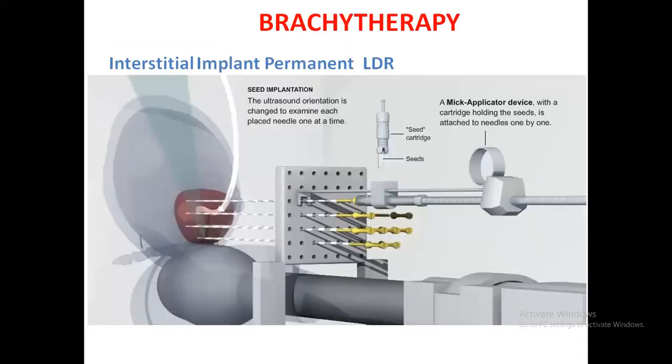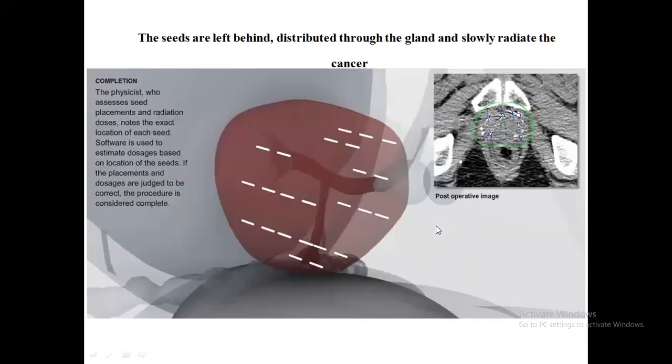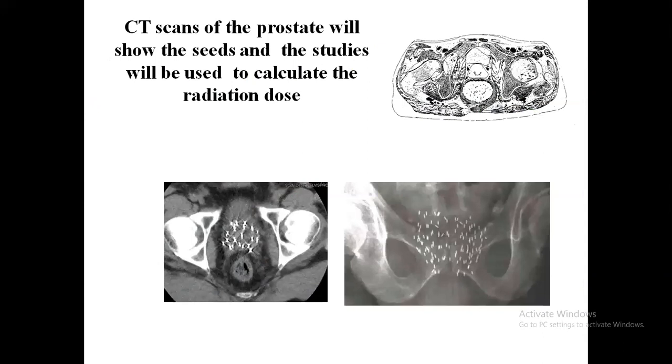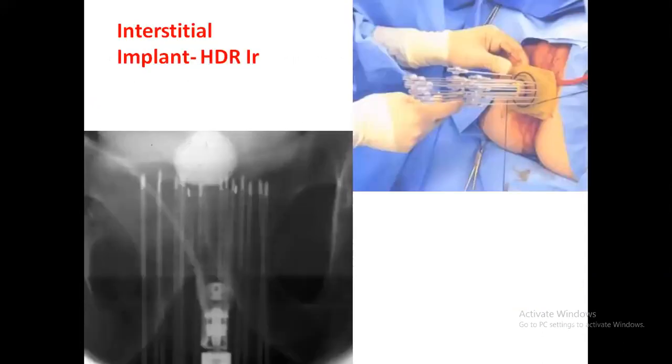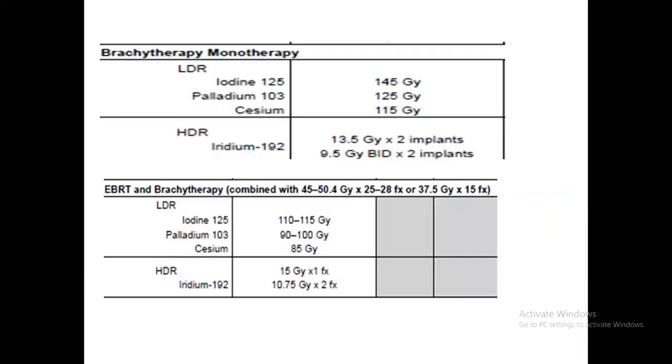Coming to brachytherapy, in interstitial implant, permanent LDR with seeds is used. The MIG applicator device is used, and here you can see that various small seeds are placed inside the prostate, and from there the radiation emits and the prostate cancer is treated. Second is the interstitial implant by HDR iridium treatment in lithotomy position using various templates. You might insert needles as we do in cervix brachytherapy, but it is not routinely used in the prostate.